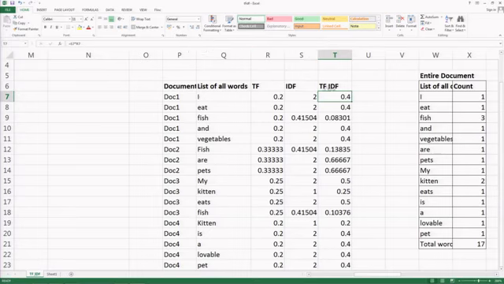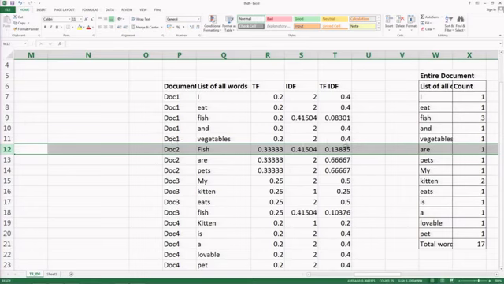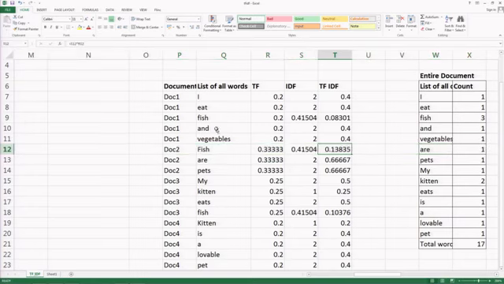So, this is a score to decide how important a word is. We can put a cutoff and then only create a subset. For example, you can clearly see that there can be certain words which are less important. For example, fish, this is talking about fish only. I eat fish, kitten eat fish, fish are pets. So, fish is the most common word, that is why the IDF is very low, and that is why fish is not something that is important in this particular text. So, we have to find out which one is important and which one is not important using this TF-IDF analysis.